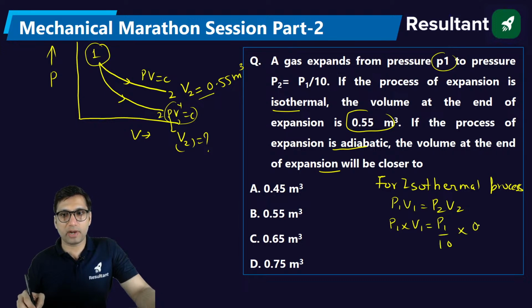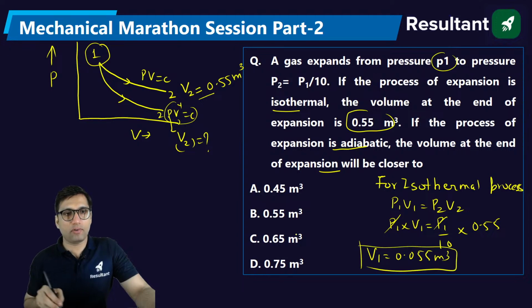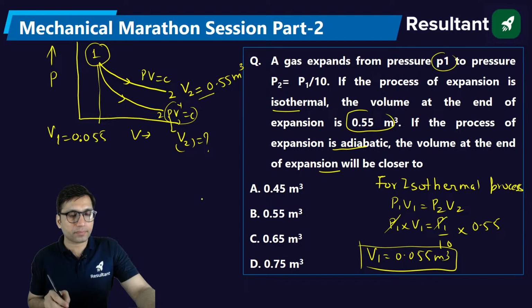V2 is 0.55 for isothermal expansion. So from here you get V1. V1 will be equal to 0.055 meter cube. This will be the value of V1.